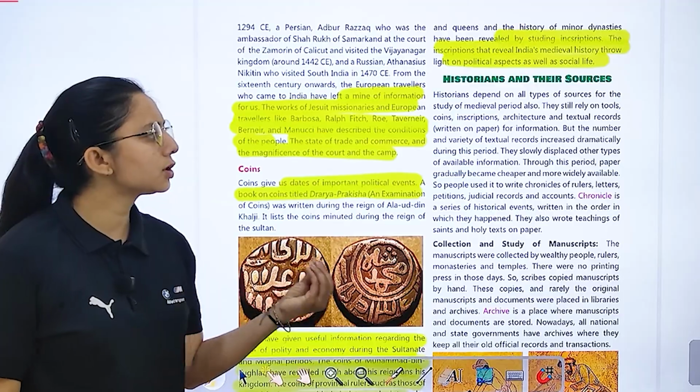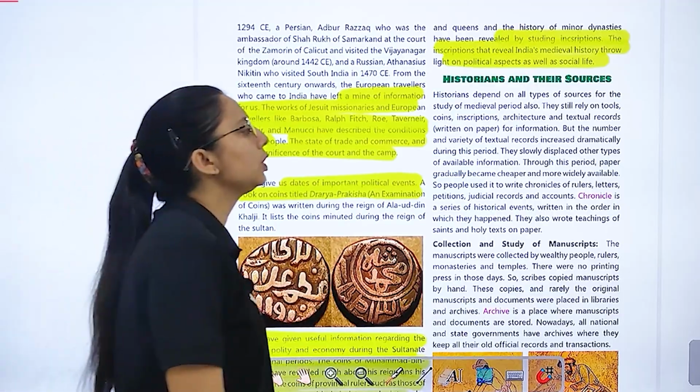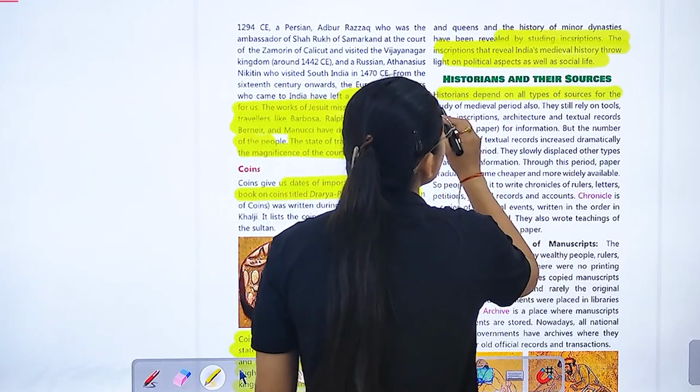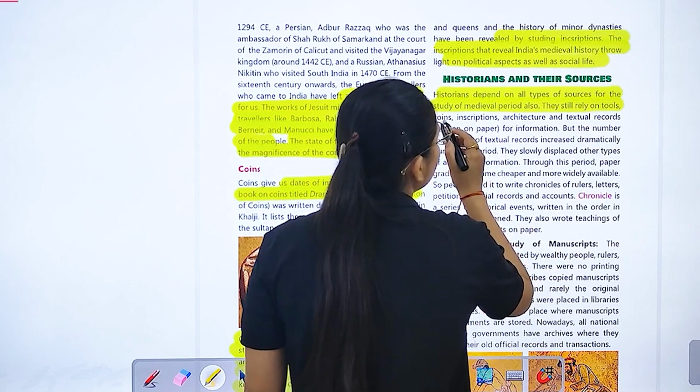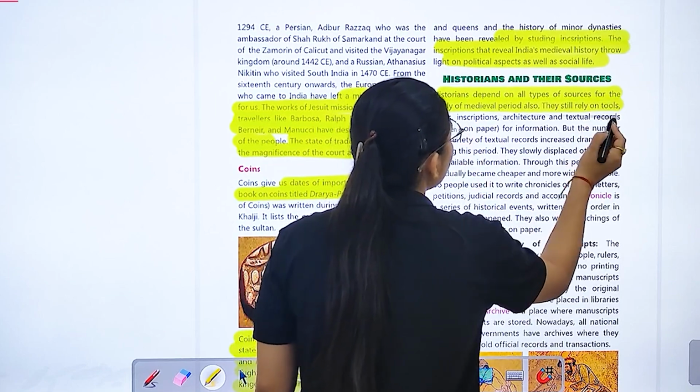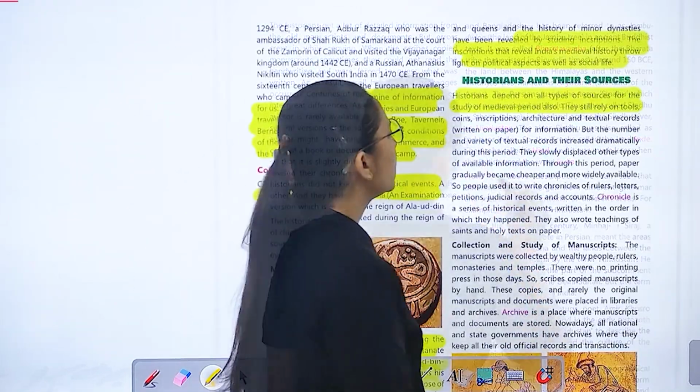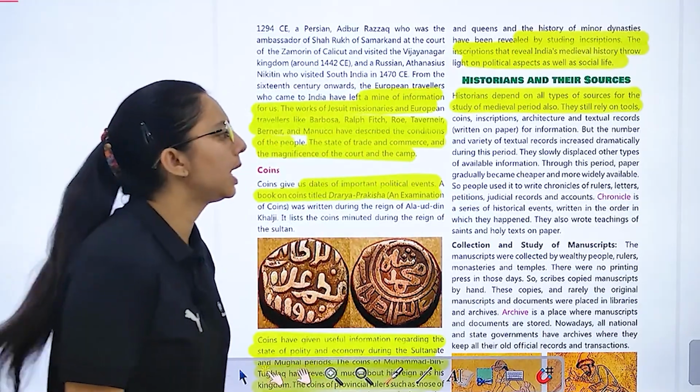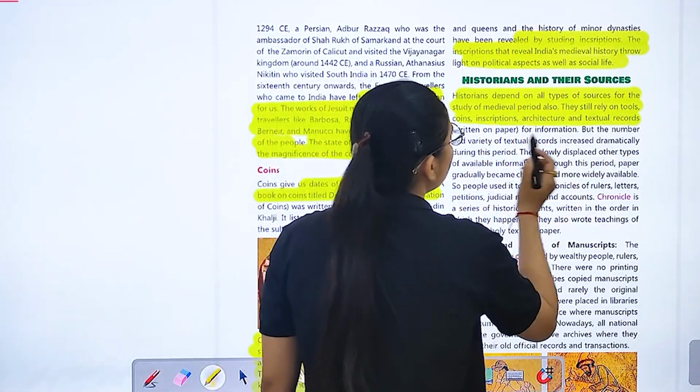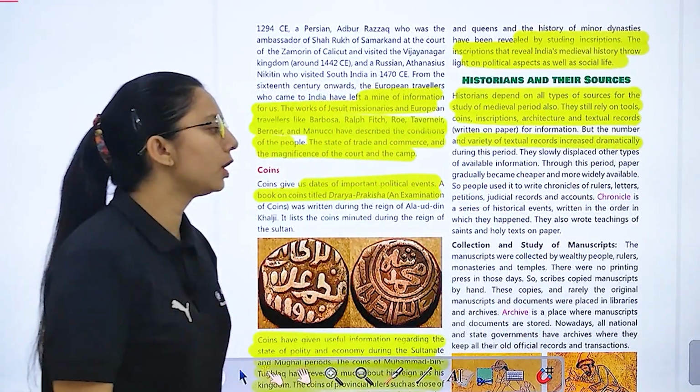So we can say that historians and their sources. जो historian है वो किस पे depend करते हैं? On all types of sources for the study of the medieval period. They still rely on tools, coins, inscriptions, architecture. Right? किस पे? Coins पे, inscription पे, architecture पे, textual records. But the number and the variety of textual records increased.